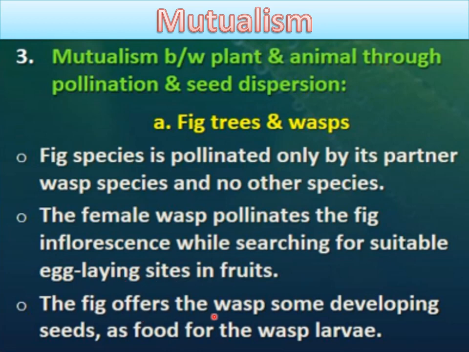The fig offers the wasp some developing seeds as food for the wasp larva. So here the developing seeds of fig are also eaten by developing wasp larva. So the wasp is getting benefit because it is getting its food from the fig tree, and also it's getting space for egg laying on the fig tree, and in turn the pollination of the fig tree is possible due to that female wasp. So this is a mutualistic type of relationship.